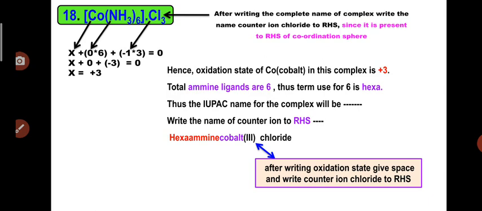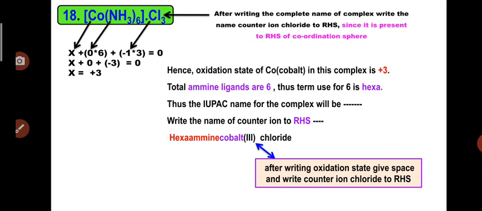So there is a counter ion present to the RHS. So we have to write the counter ion name to the RHS of the complex after writing the oxidation state of the central metal atom. Giving the complete name for this complex: hexaamine. So amine, that is, 6 amine ligands are present. So for that we will use hexaamine cobalt 3. Oxidation state is written in Roman numerals. So cobalt 3, space, chloride.